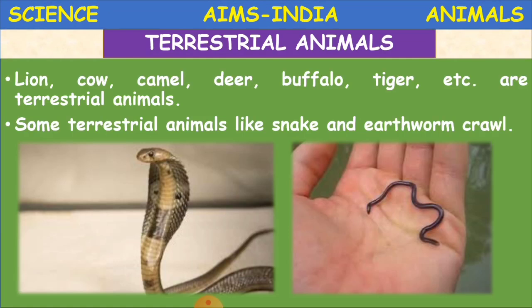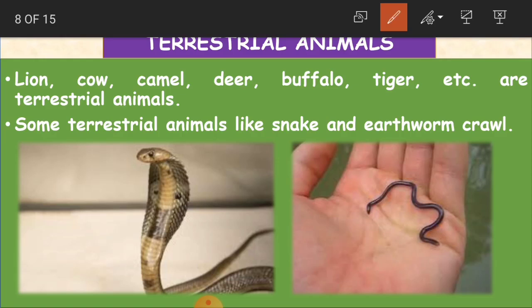Clear, children? Okay. Now, lion, cow, camel, deer, buffalo, tiger, etc. are terrestrial animals. So what are terrestrial animals, children? We have got so many terrestrial animals around us. For example, lion, cow, camel, deer, buffalo, tiger are some of the terrestrial animals. And some terrestrial animals like snake and earthworm crawl. Even snake and earthworm also are terrestrial animals. All the animals which live on the land are called terrestrial animals.